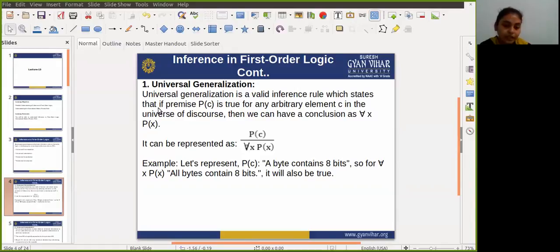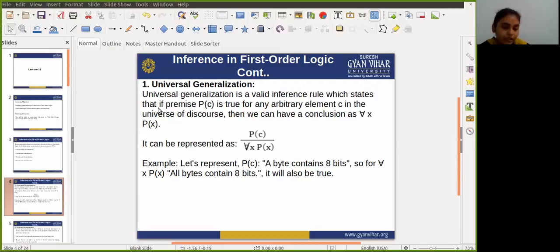It can be represented as: if P(c) is true, then for all x P(x) is true. Okay, so this can be used if we want to show that every element has a similar property. In this rule, x must not appear as a free variable.